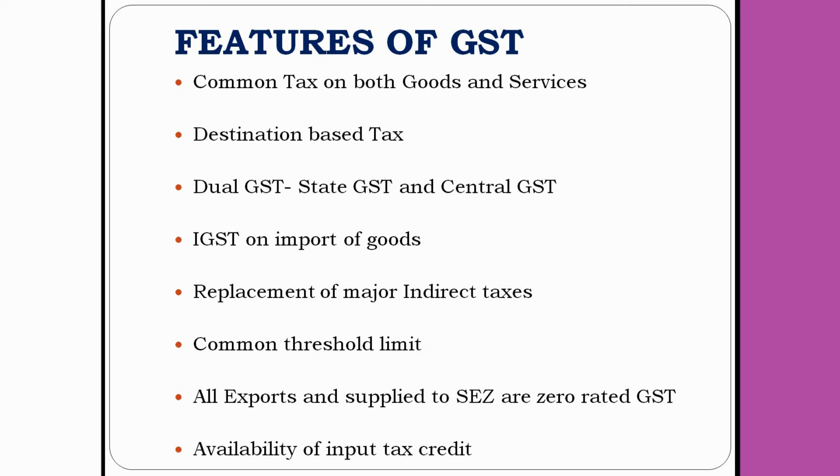The second one is that it is a destination based tax, where exactly the goods are delivered, that particular government has the power of receiving the revenue. That is what is called a destination based tax. It is also called a consumption based tax.